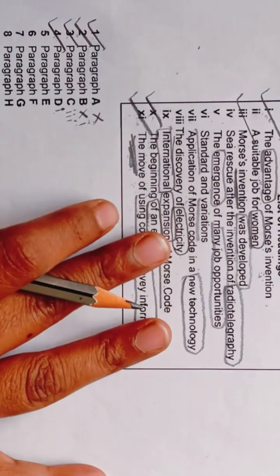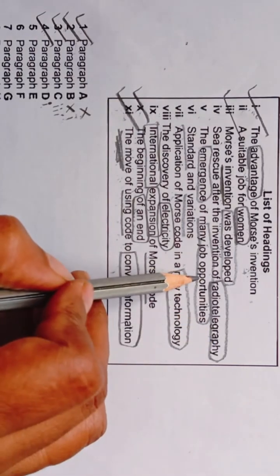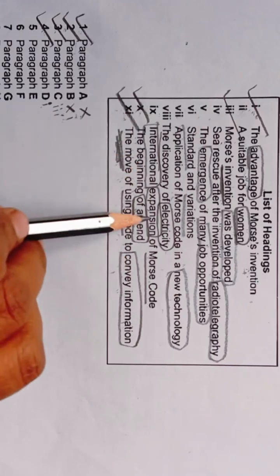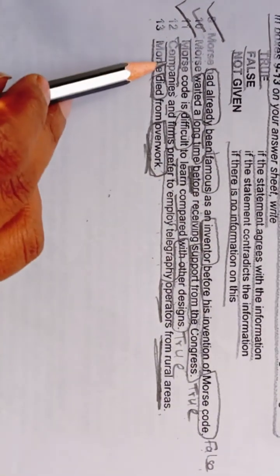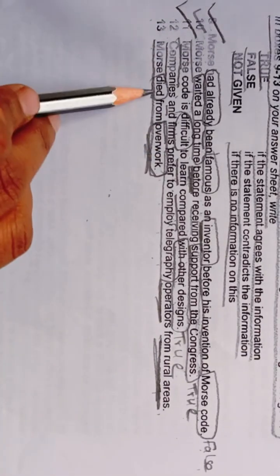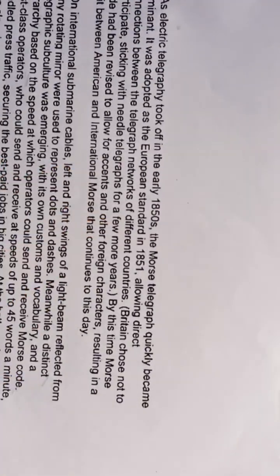Okay, so now let's move forward towards our E paragraph. What is remaining? Let's see. Here they are talking about women, radio telegraphy, opportunities, variations, new technology, electricity, and international expansion. And in true false, our keywords are companies and firms, rural areas, and most died from overwork. So let's quickly move towards our E paragraph and find our answers. Let's quickly read it.